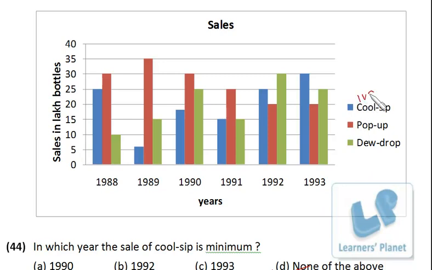So cool sip is 119. Here somehow I feel it must be 18, it is more than 7, so instead of 17 I take 18, so it must be 120. Pop-up: 10, 15, 25, 50, 65, 95, and 25 makes 120.